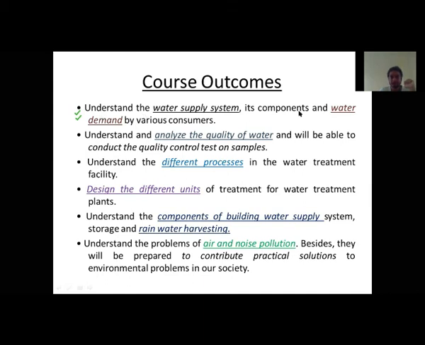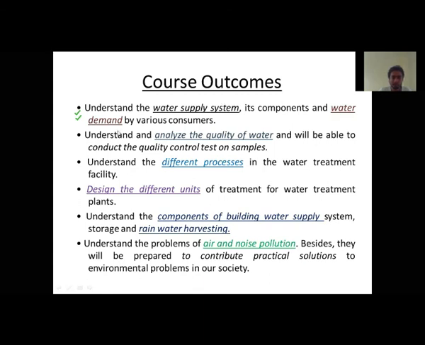Understand a water supply system, its components, and water demand by various consumers. After reading this, you can analyze yourself whether you really understand that particular topic or not. Say for example you have learned the water supply system, but you fail to understand its components. After getting to know that, you will realize, this topic I don't understand very well, so you will study it properly. Or if you get any problem, you can directly contact me and clear all your doubts. So that's the purpose of the course outcome.